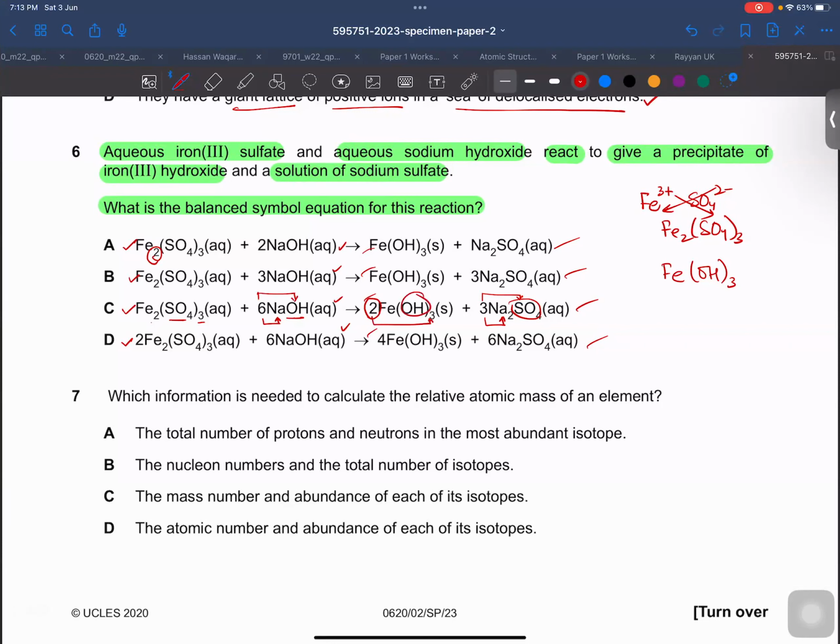So everything is balanced in option C, and also all the sulfates are soluble except calcium, barium, and lead. So this should be aqueous. Sodium hydroxide is soluble, as all the hydroxides are soluble except sodium, potassium, and ammonium being the exceptions to insolubility, so it is also aqueous. And we know that iron 3 hydroxide is insoluble, so it must be solid. It has reddish brown precipitates as well. And all the salts of sodium are soluble in water, so it must be aqueous. So all the state symbols are also correct in option C. So the right answer for this MCQ is C.